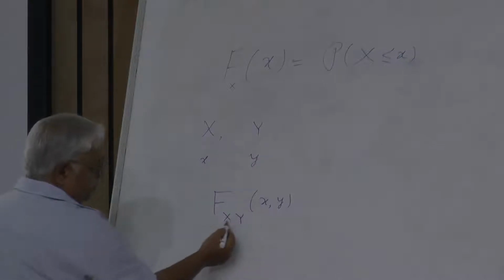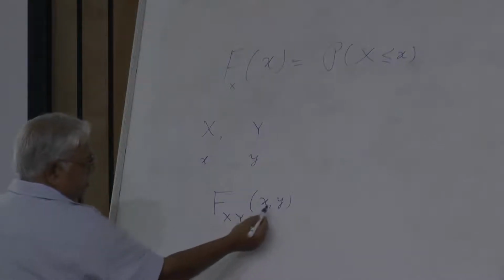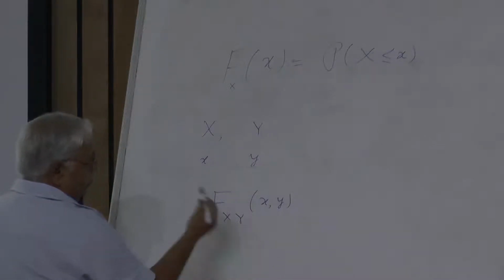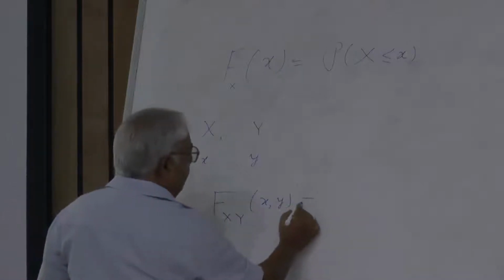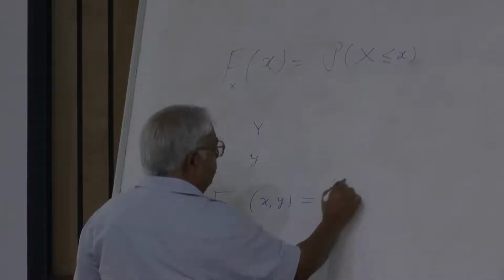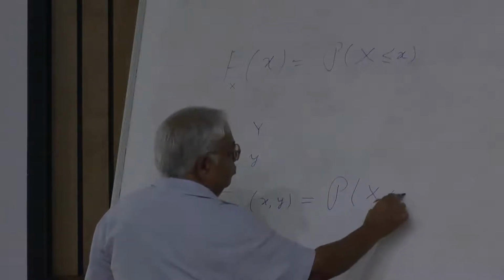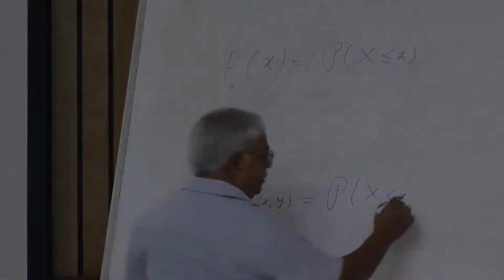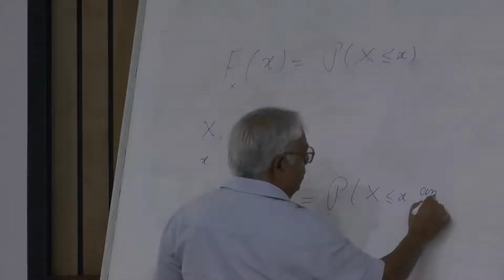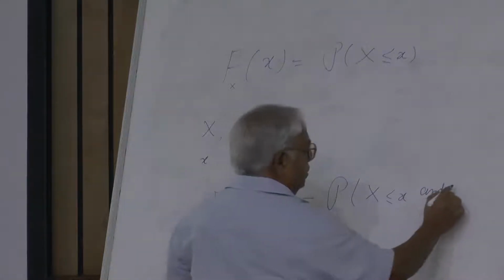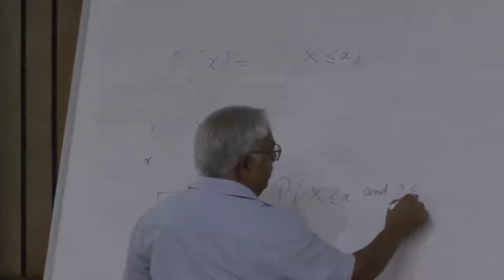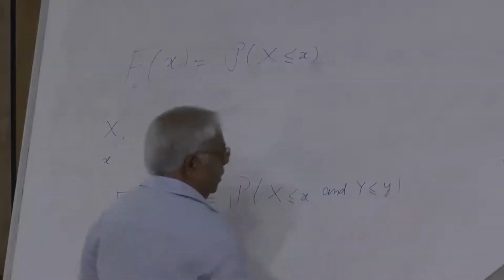The first one is the state for the first variable, the second one is the state for the second variable. This is defined as the probability of capital X being less than or equal to small x, simultaneously, and Y being less than or equal to small y.